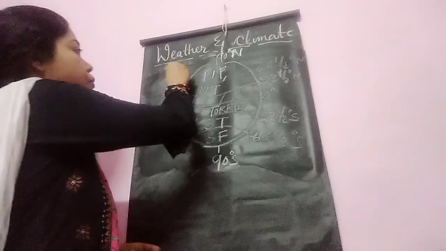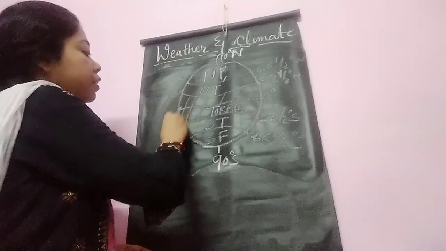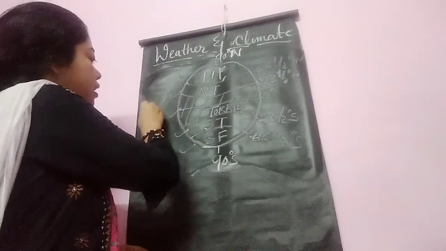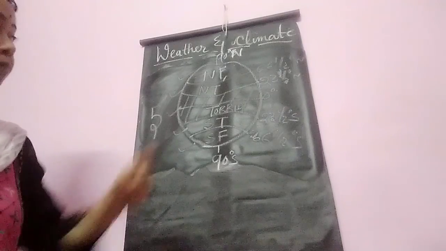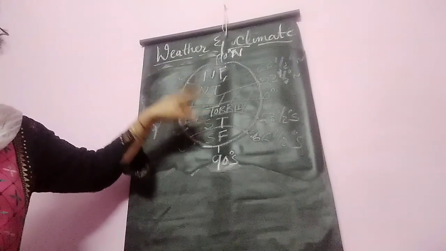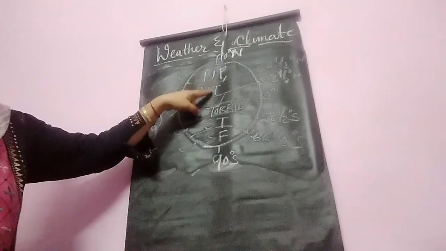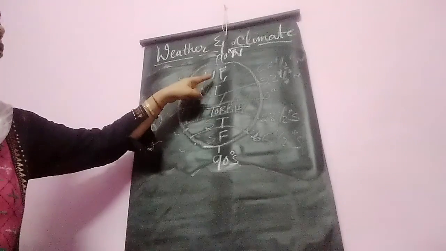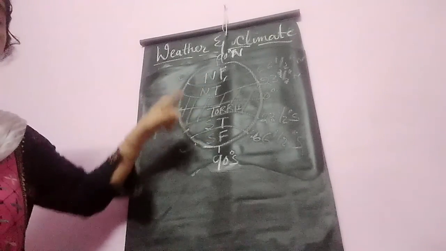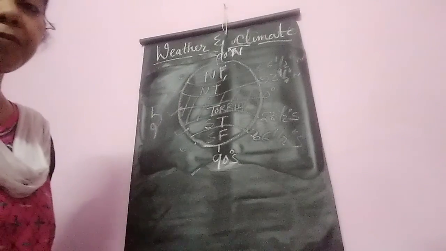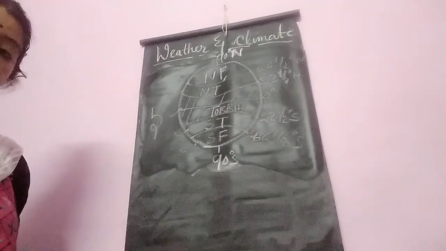There are 1, 2, 3, 4 and 5. There are 5 temperature zones on the earth surface. What are those? Torrid zone, north temperate, south temperate, north frigid, south frigid. These are the 5 temperature zones in our earth.